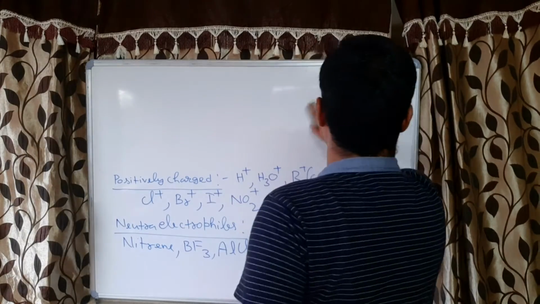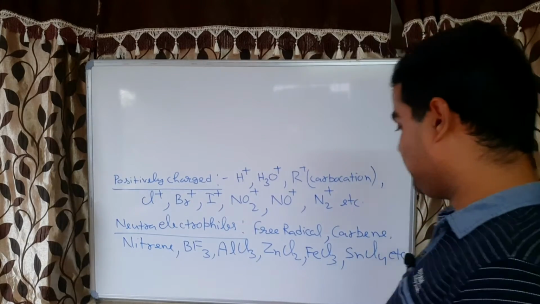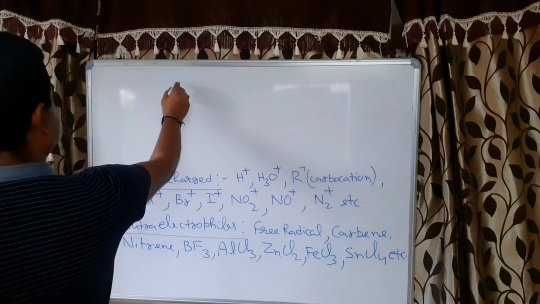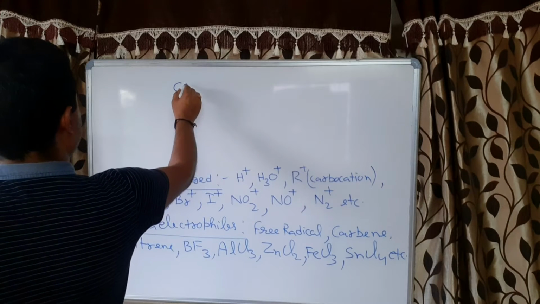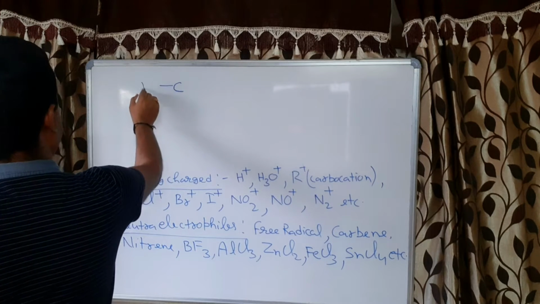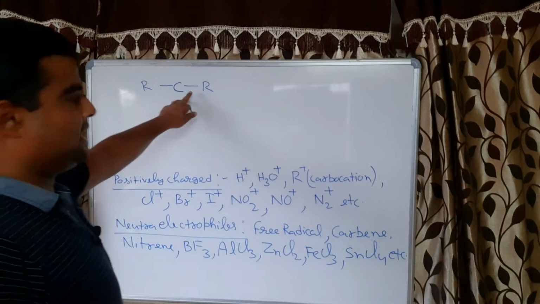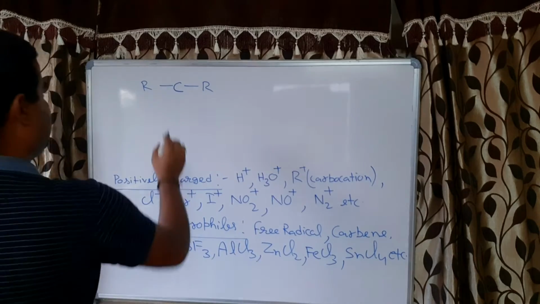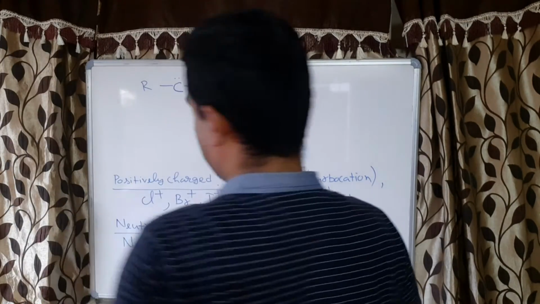Now come to carbene. Carbene is also a neutral chemical species, with two bonds and having 2 non-bonding electrons.